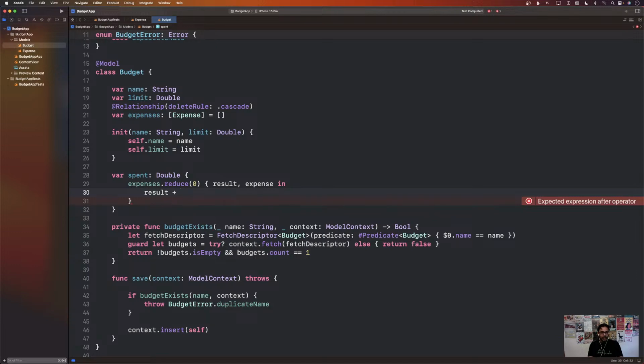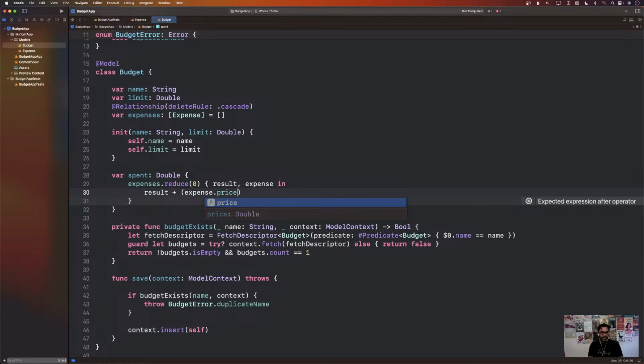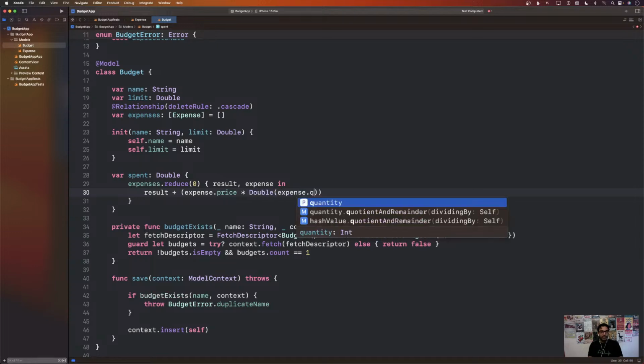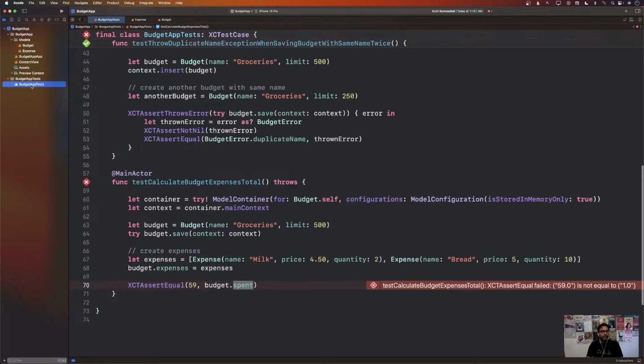And the one that I was doing was like this, expense.price. So you can already see that this is not right because I'm not taking into account the quantity. So let's go ahead and also do the quantity part of it. So expense.quantity, and it's automatically going to be returned because there's only one line in there. So let's build it. Let's go ahead and now run our test.